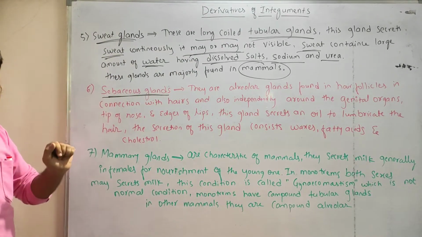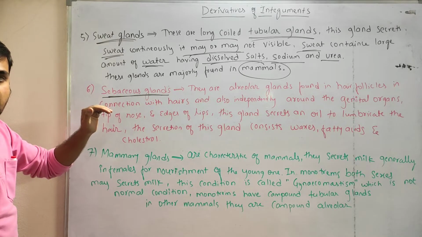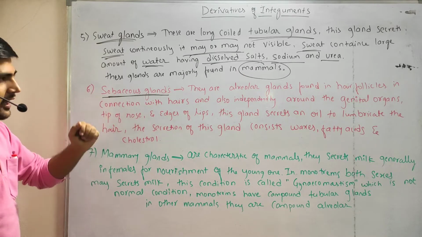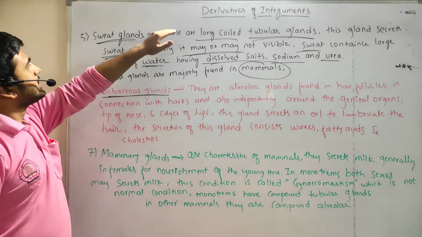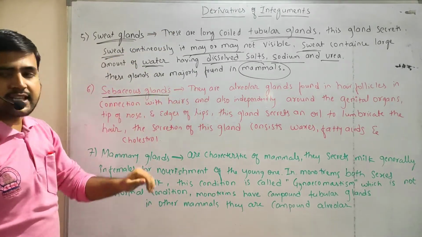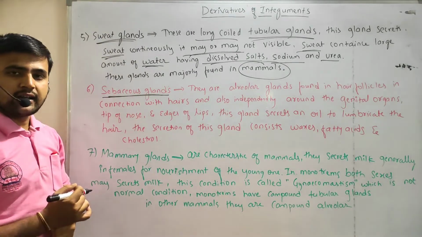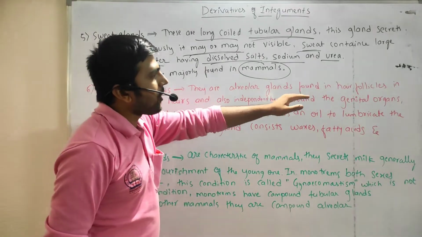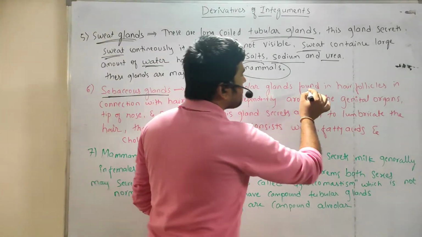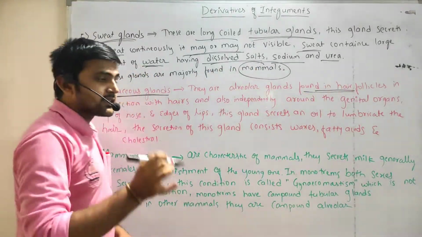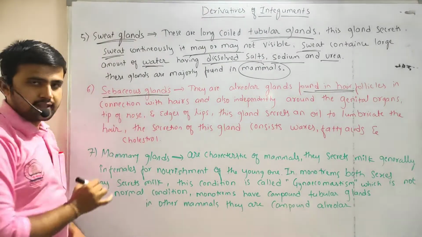These sebaceous glands also have a tubular-like arrangement, and alveolar glands, like sweat glands, have a multicellular nature. They are found in hair follicles in connection with hair.